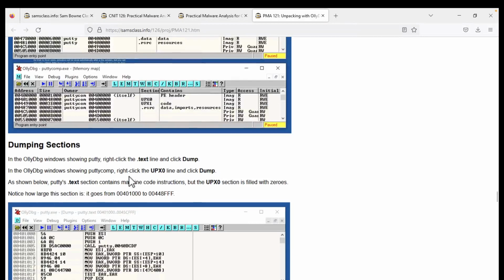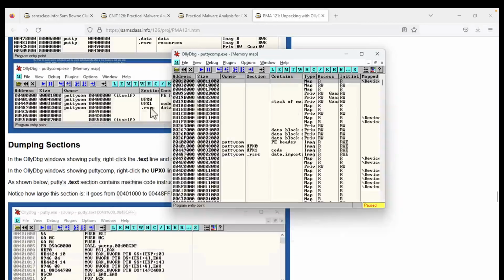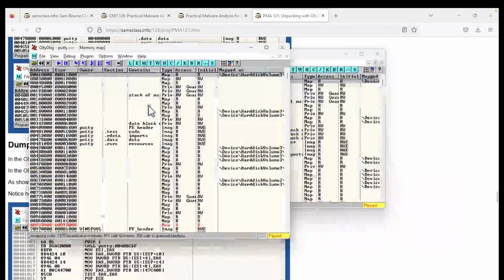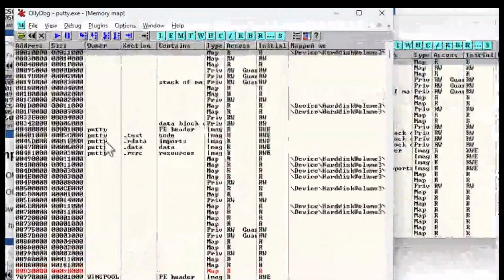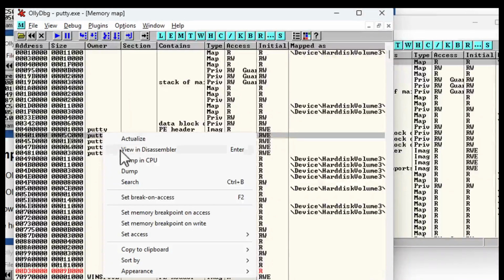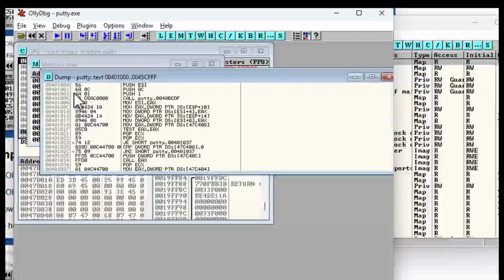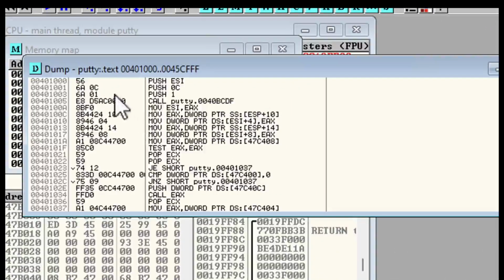If I dump the text section from the normal PuTTY, which is here, I can point to the text section and dump the contents. Here's what you see: the same assembly language instructions we saw before, push ESI and all that.